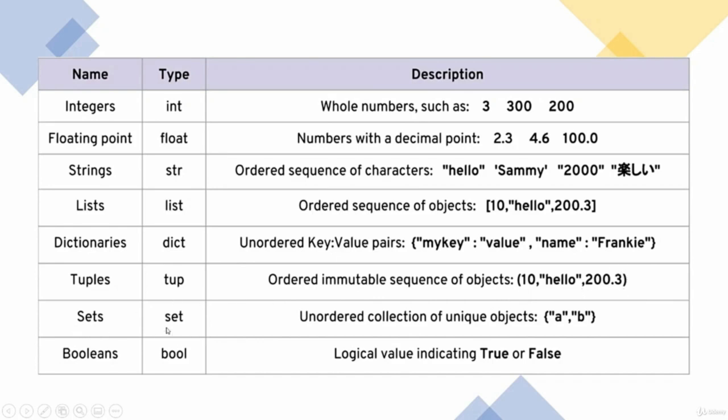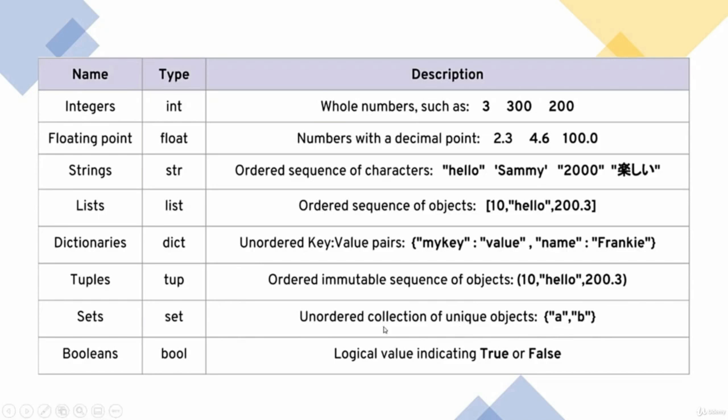Then there comes the set. Their data type is set, just like normal. These are an unordered collection of unique objects, A, B. You have studied in maths how to write sets, right? We put them inside curly braces, then they are under double inverted commas, A, comma B. The same way. There's no difference about it. Unordered collection of unique objects. Unique objects means they will be of the same type.